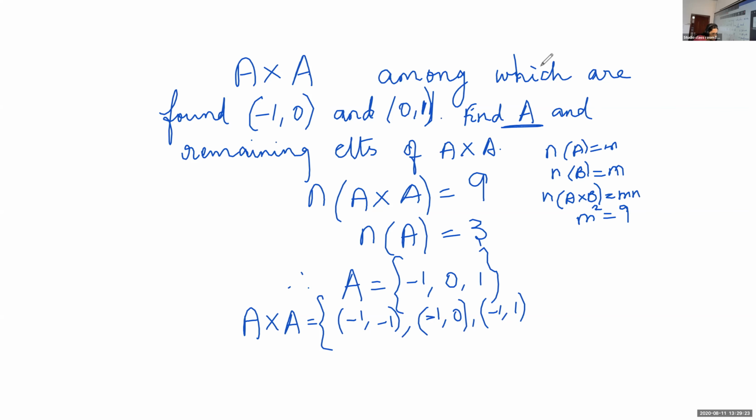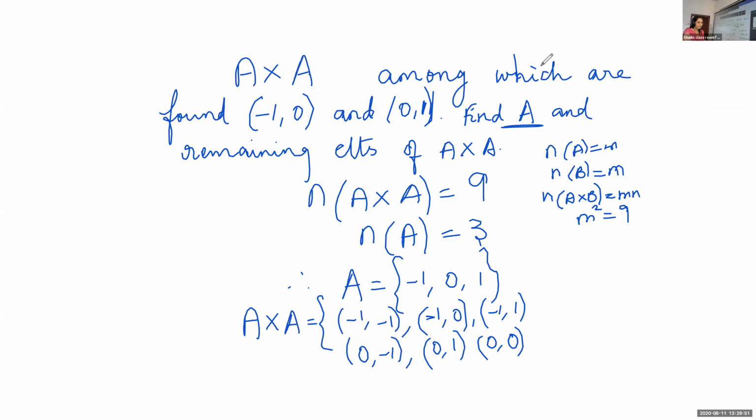Likewise, you take the next element, 0. So can you give the next set of elements, Tomlin? Starting with 0, which are the elements you will get? 0, -1. Yes. Then 0, 1. 0, 0. 0 with itself you can give.